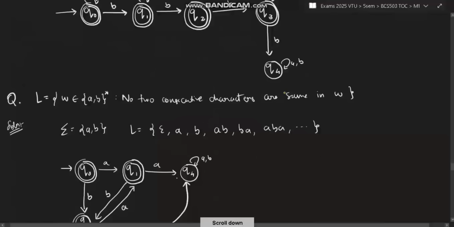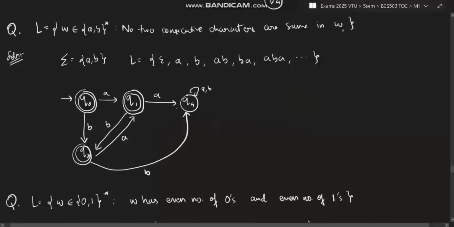Okay. Next, no two consecutive characters are the same in W. Means you cannot have AA, you cannot have BB. In between you need to have some other letter. How do you do that? What will be the minimum string? Since it is star here, that means the null string can be taken, 0 characters. So the starting state itself would be the final state. And what will be the other strings? It can be A, B, because the condition is no two consecutive characters are the same in W. A, B are single characters, that is valid. A B is also valid, B A is valid, A B A is valid.